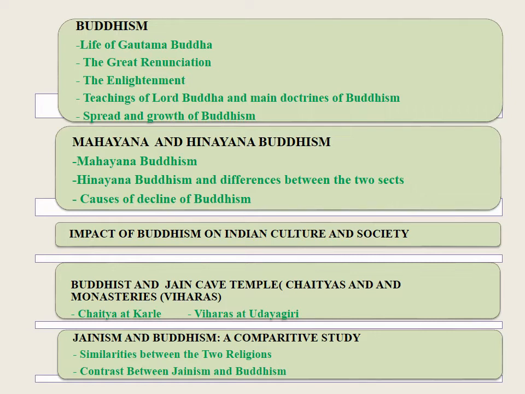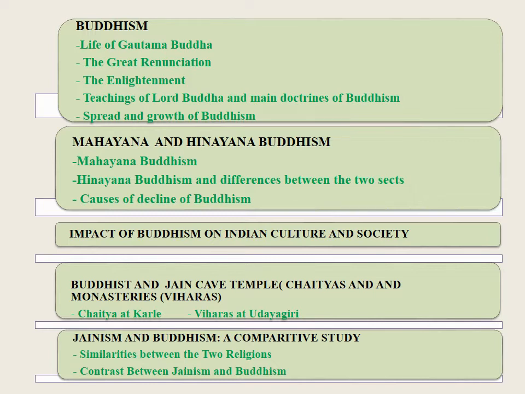and growth of Buddhism. Mahayana and Hinayana Buddhism, in that we have Mahayana Buddhism, Hinayana Buddhism and differences between the two sects, causes of decline of Buddhism, impact of Buddhism on Indian culture and society, Buddhist and Jain cave temples, Chaityas and monasteries, Viharas.